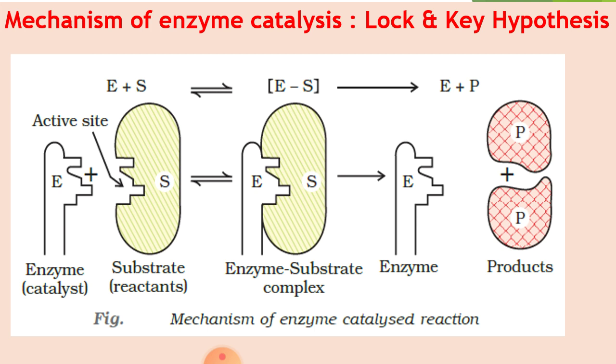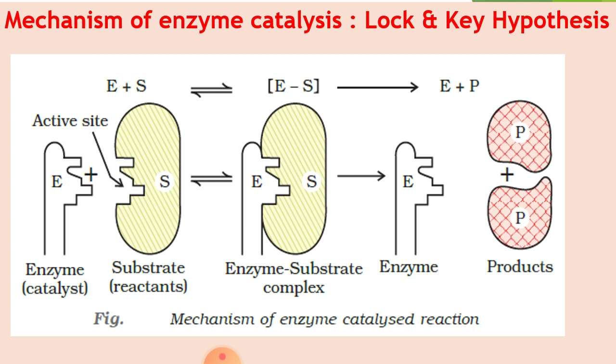So this diagram properly indicates the working model of an enzyme catalyzed reaction. Just think about that in our houses, every lock has its own key. Like that, enzymes only catalyze, that means only react with the particular substrate and change it into the product.